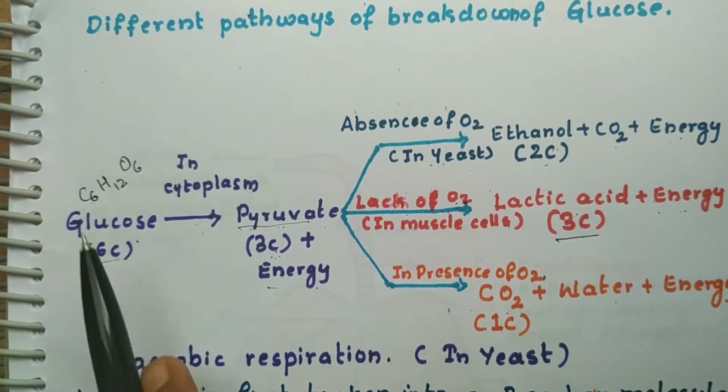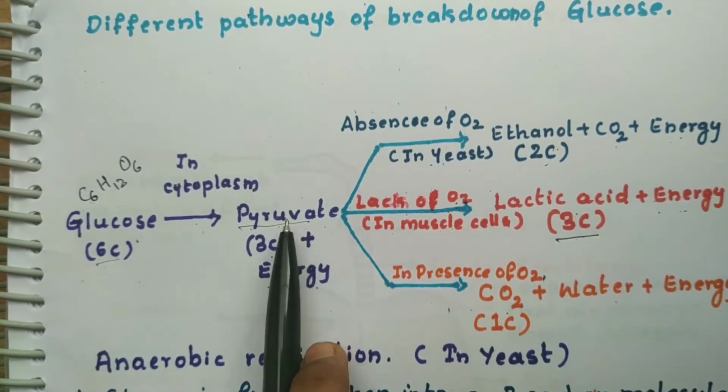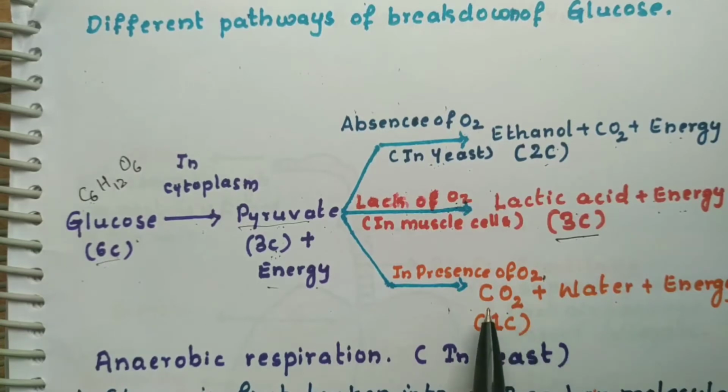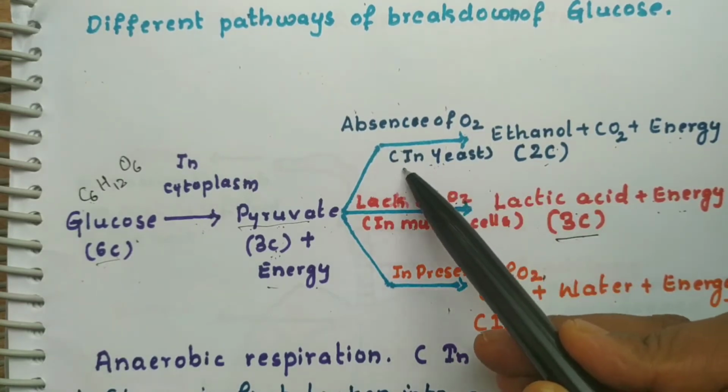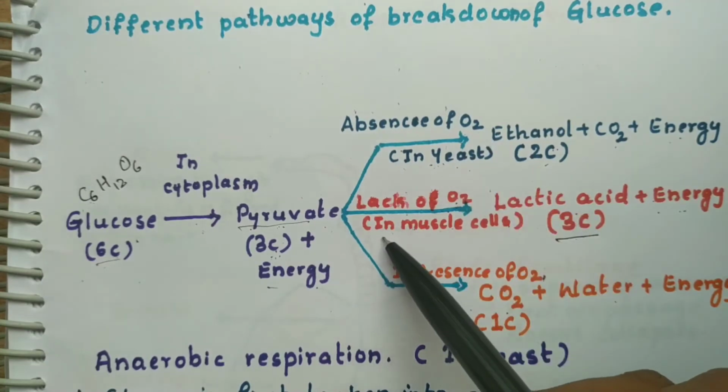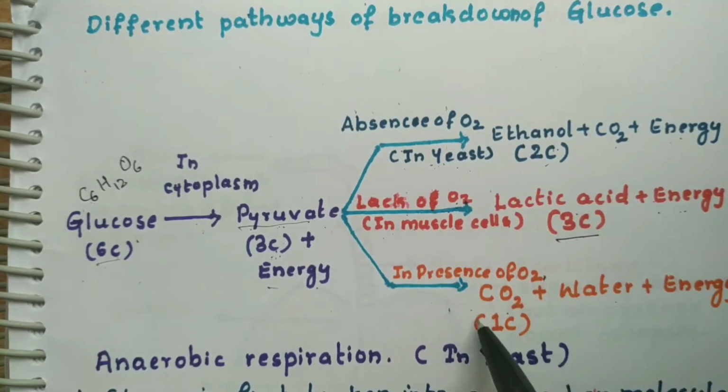So when glucose gets converted into pyruvate, and again the pyruvate in presence of oxygen gets converted into carbon dioxide, water, and energy is released. I have written here it occurs in the yeast. The second one occurs in the muscle cells. But where does it occur?